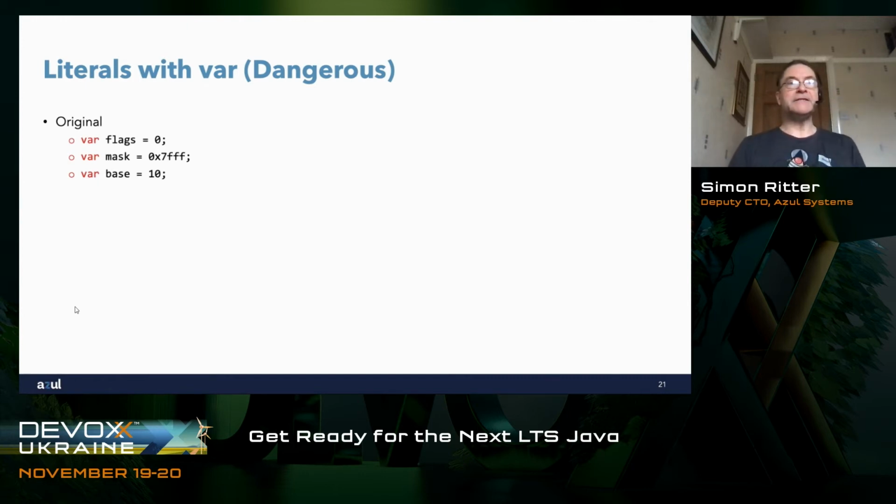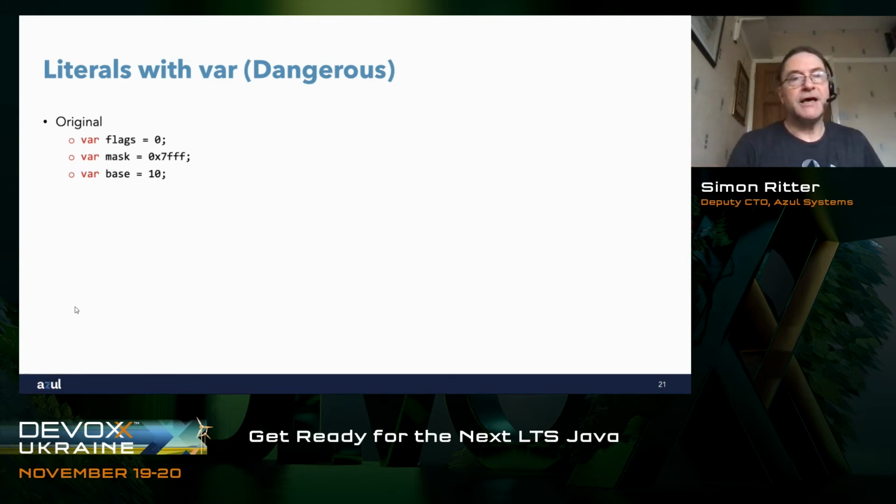Well, the compiler doesn't look at those values and say, what's the smallest primitive that I can fit those things into? 0 clearly will fit into a byte, or a short, or a long. 0x7fff will fit into a short, yes, but it will also fit into an int. And base being 10 would fit into a short or a byte.